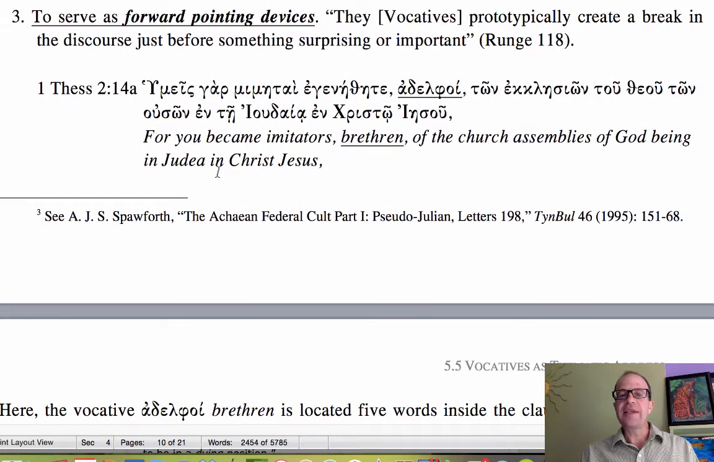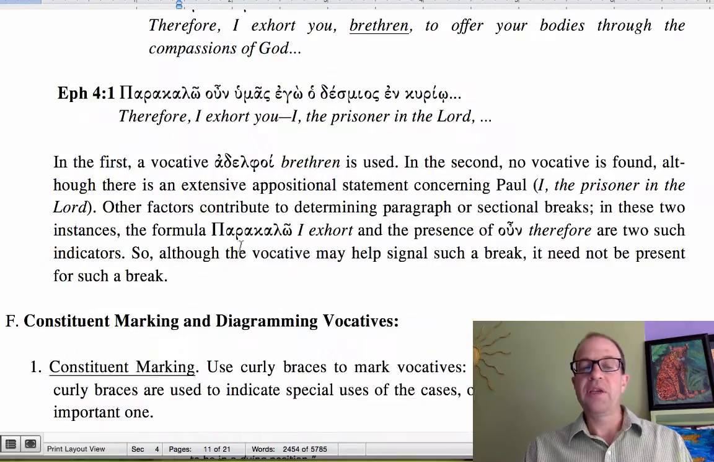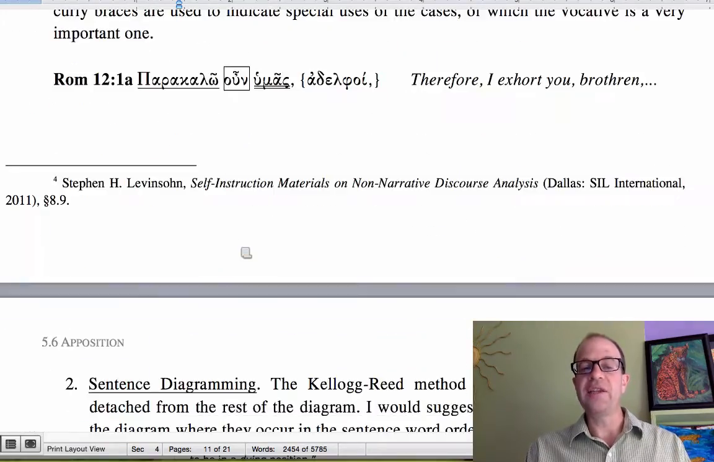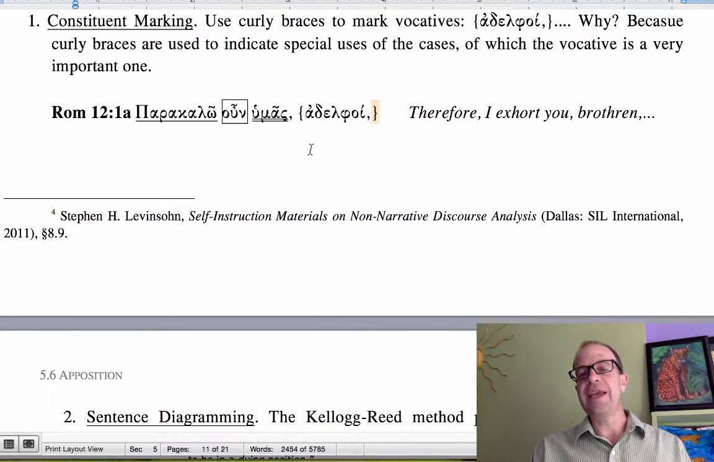Thematic address vocatives are also forward-pointing devices. They create a break in the discourse just before something surprising or important. Vocatives can also signify the beginning of a new unit. So pay attention to vocatives. In our marking method, since they're a special use of the cases, we use curly braces to indicate them.